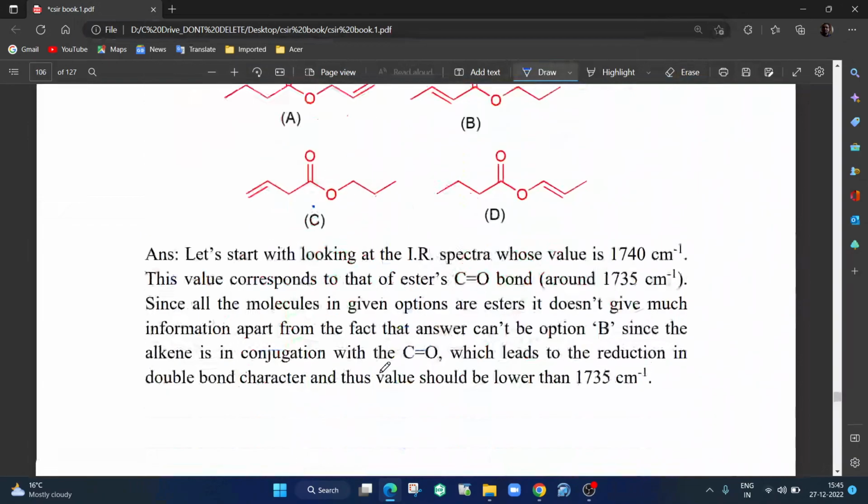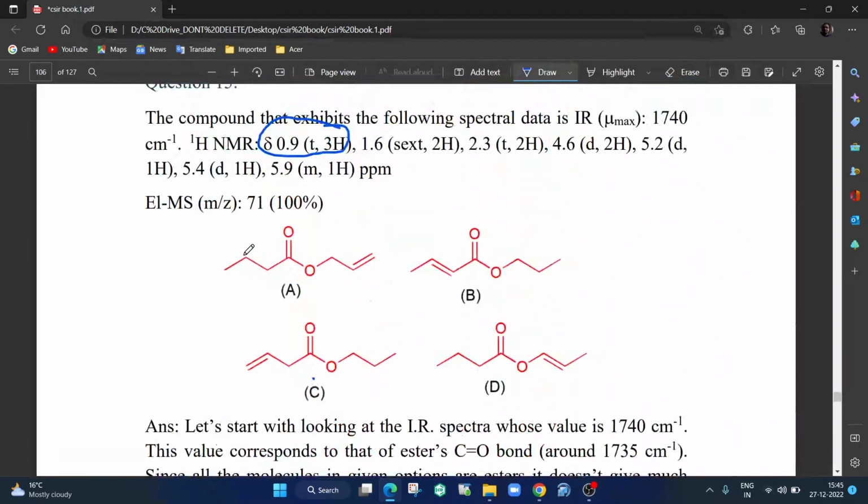Okay. Let us look at something else. Now let us look at this CH2. CH2 has 2 hydrogens, right? And beside this you have another 2 hydrogens, and then 3 hydrogens here, because it is CH3. So 3 plus 2 is 5. So these two hydrogens should show as a sextet. So a 2 hydrogen signal as a sextet. Let us look, 1.6, this is the one. So this also is done.